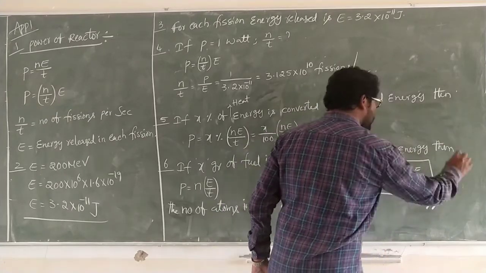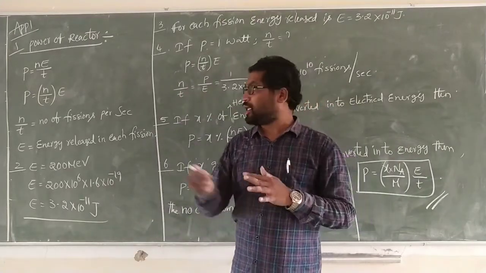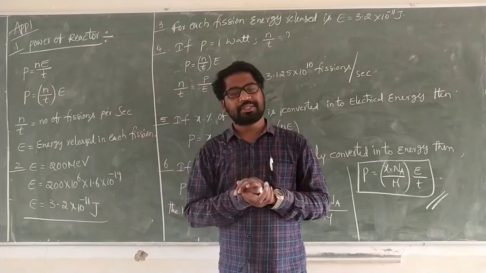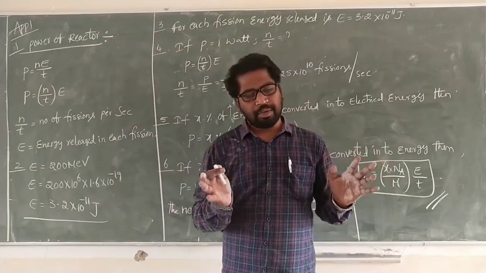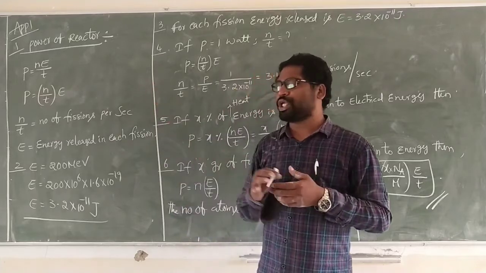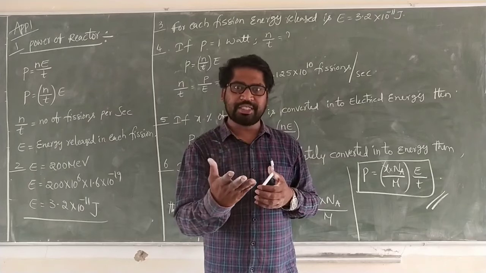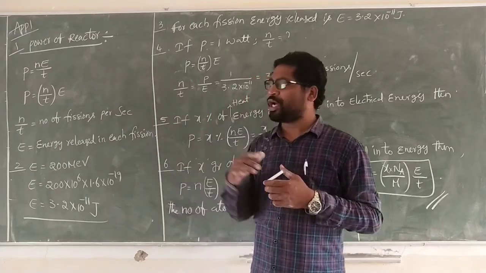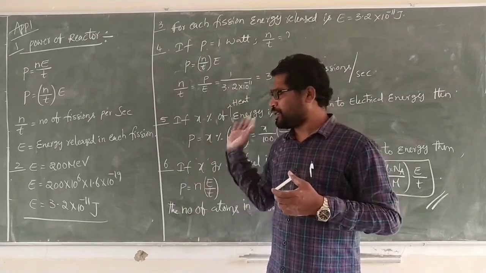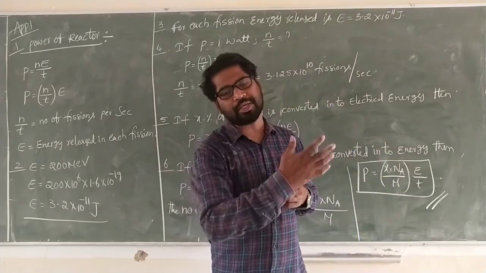This is very important. To calculate power in nuclear reactor problems, these are the formulas. Remember. So what is the power? Power is equal to E by T for n fissions, where E is the energy released for n fissions. We have to substitute it. Finally, these are the power-related formulas.